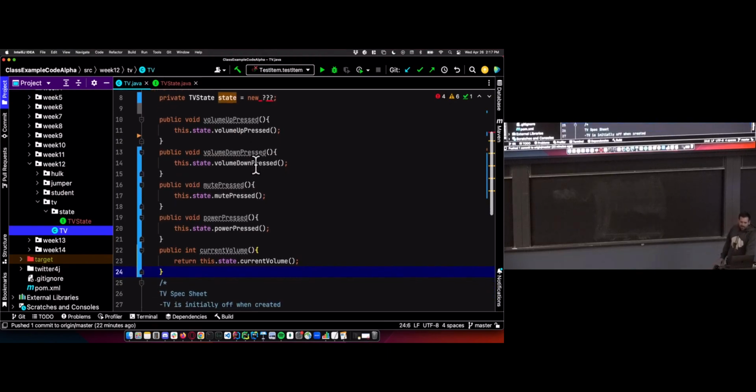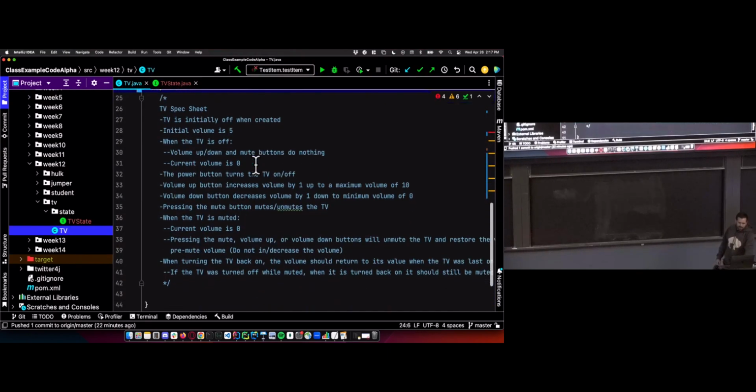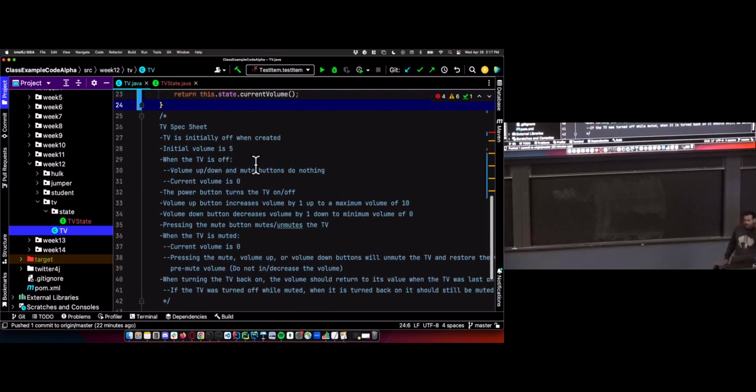And now the next step is going to be to ask questions. Let me pause for a second, just because I don't want too much to be going on too fast. We got our API, and we're ready to start going through this spec sheet again and figuring out what we're going to do next. Are there any questions on how we're setting this up or what we're even doing yet?